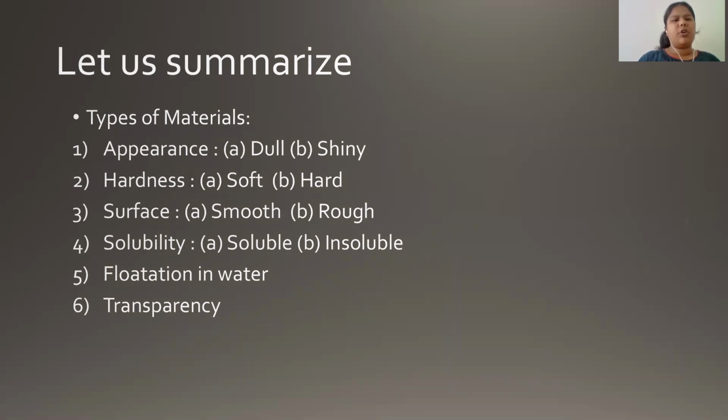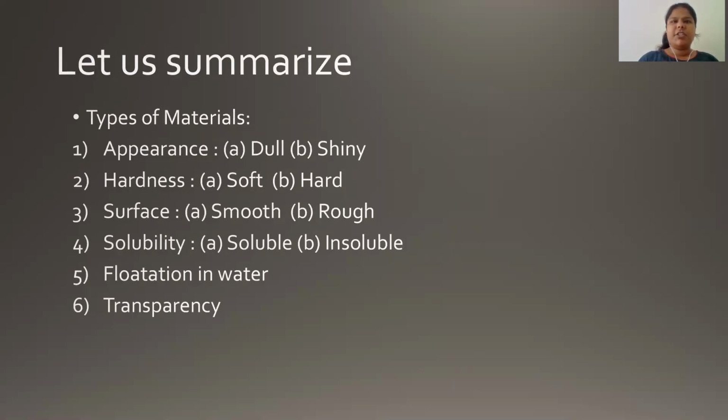Let us summarize what we saw in this chapter once again. We differentiated materials based on the following properties. First one, appearance, into two types, that is dull and shiny. Based on hardness, we differentiated them into soft and hard materials. Based on their surface, we differentiated them as smooth and rough. Based on their solubility, we differentiated materials as soluble substances and insoluble substances.